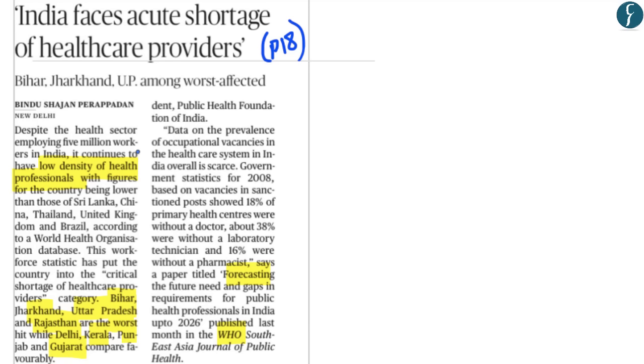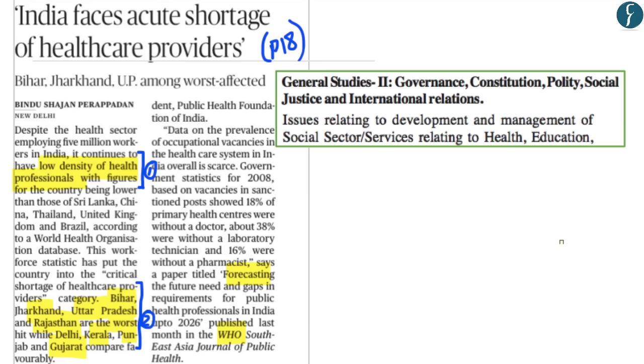Now these are the only two main arguments which have been provided within this article and are required to be known for your UPSC examination. Now these generalized facts from this article would be placed in GS paper 2 within the section Social Justice and within the subsection Issues relating to development and management of social sector services relating to health. And so now with this, let us move on to the next article.